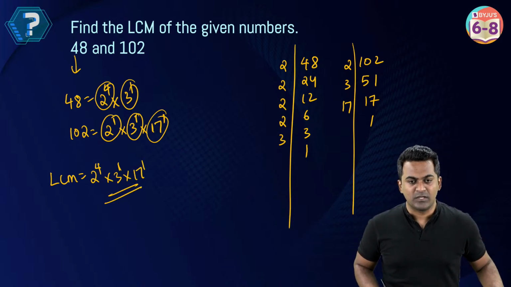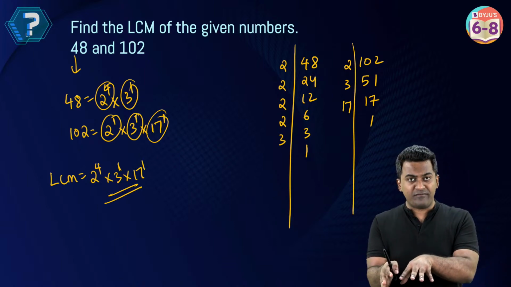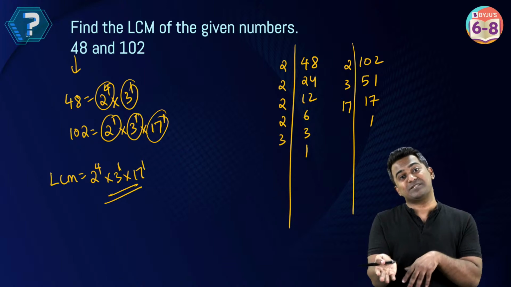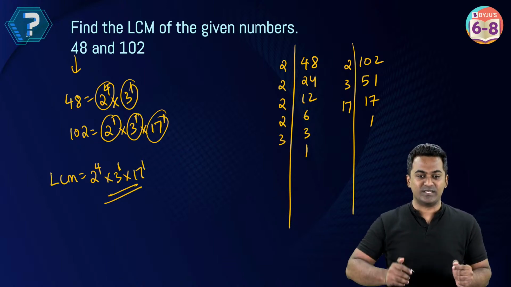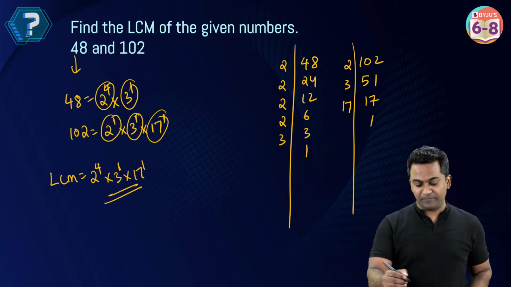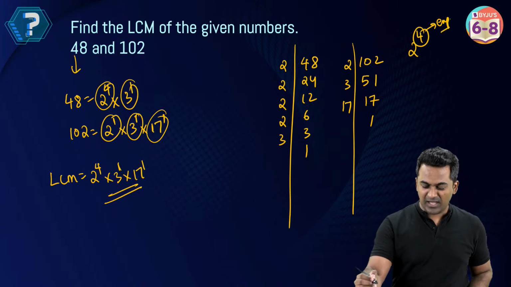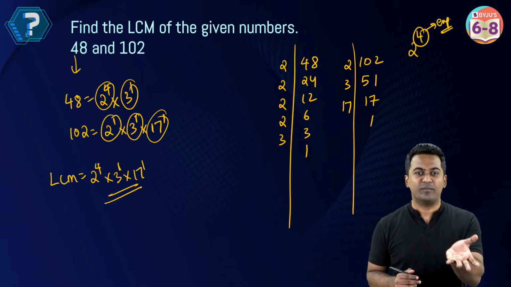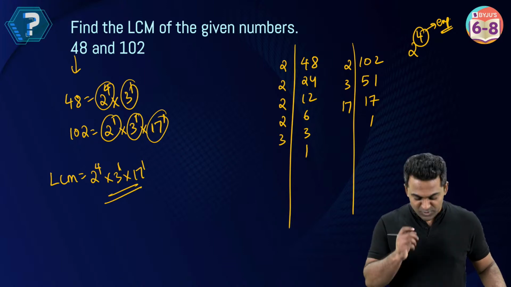Okay, so just need to remember this. For HCF, we take the lowest power of prime factor. For LCM, we take the highest power of prime factor. It's in fact opposite. Lowest means you take highest, highest means you take lowest. Okay, exponent, all right, 2 power 4, this is called exponent. I'm sorry if I'm using words that you guys are not familiar with, bear with me on that, please. All right, so I'm sure you've understood that.